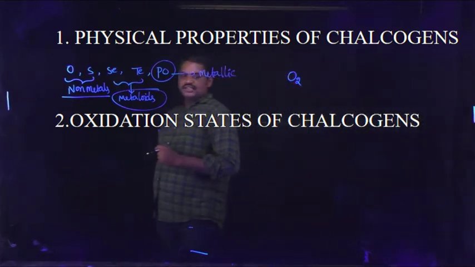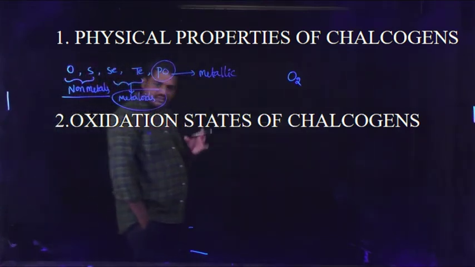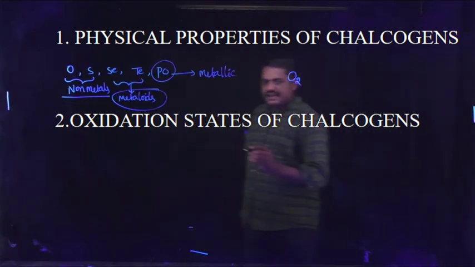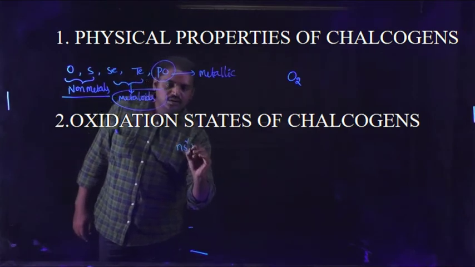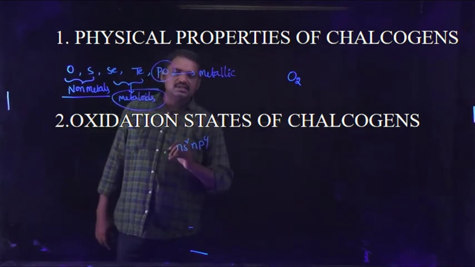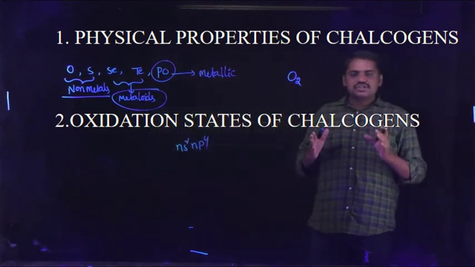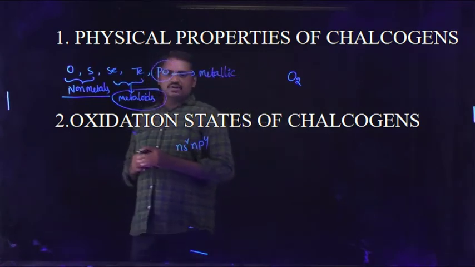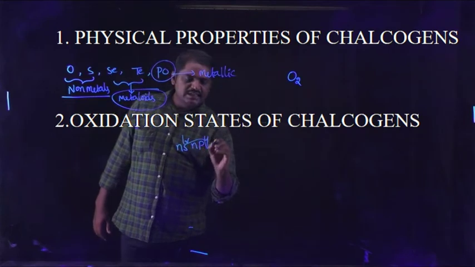Oxidation states. The general electron configuration of 16th group elements is ns2 np4. In this configuration, the outermost shell contains a total of 6 electrons.